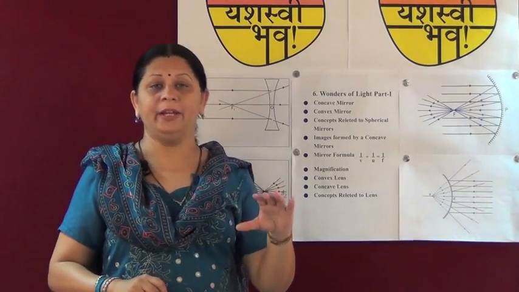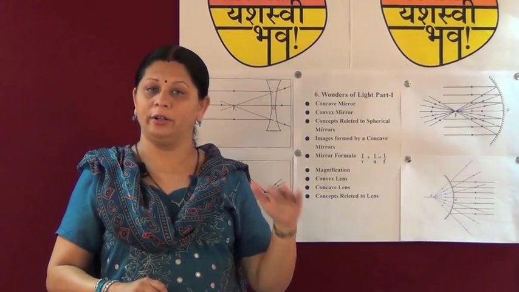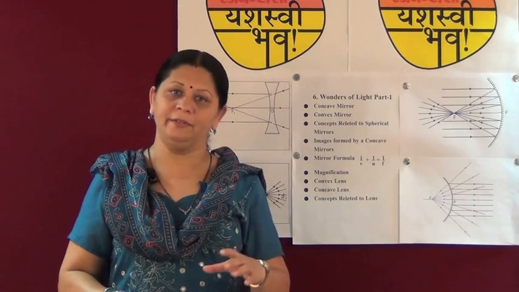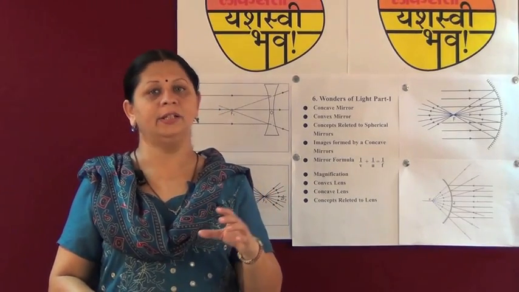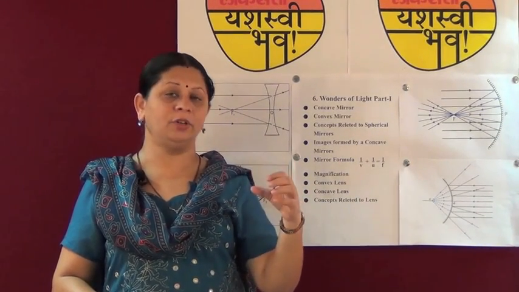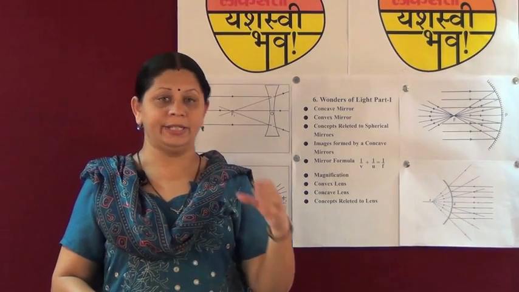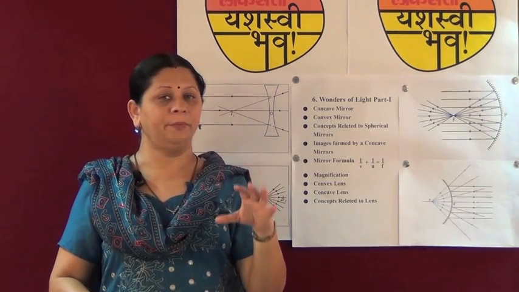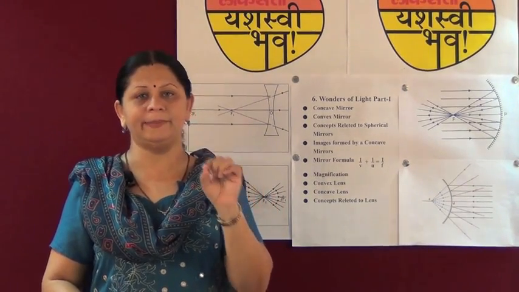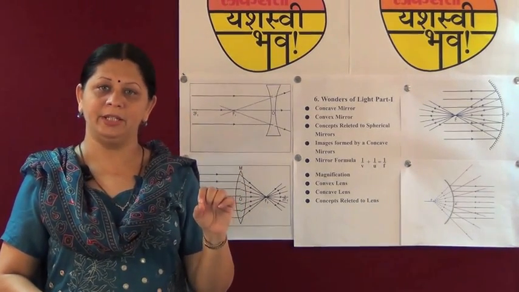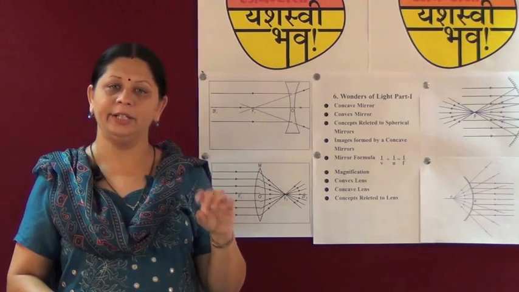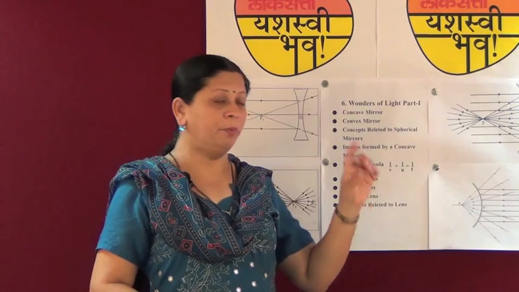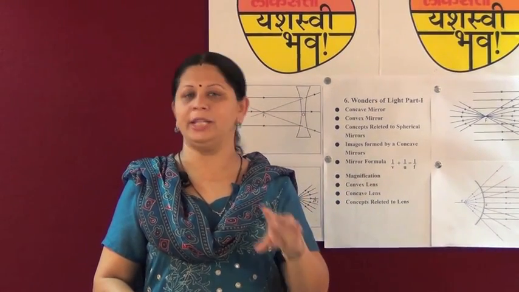Here, while giving all the images about the spherical mirrors, we are using sign conventions, and with the help of sign conventions, we are measuring the distance of the object from the pole, the distance of the image from the pole, and the distance of the principal focus from the pole. Distance of the object from the pole is denoted by small u. Distance of the image from the pole of the mirror is denoted by small v, and the distance of the principal focus from the pole is denoted by f, which is called the focal length.